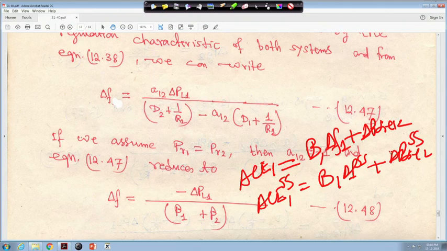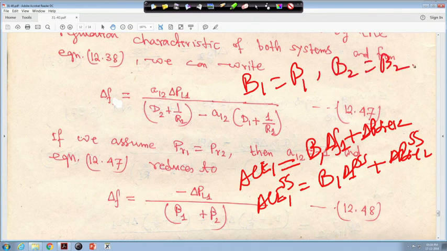Now, B1 is equal to beta 1, this color is red, it is much thicker, so I think it is readable for you, right. So, in this case, B1 is equal to beta 1 and B2 is equal to beta 2, and at steady state we have seen the values.